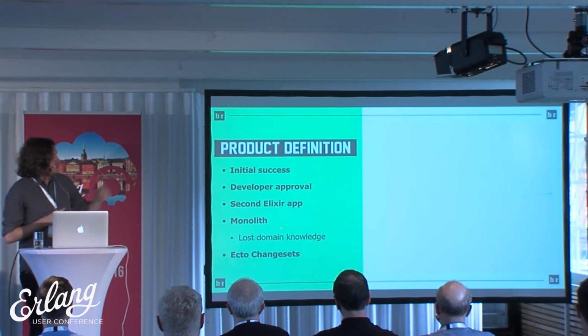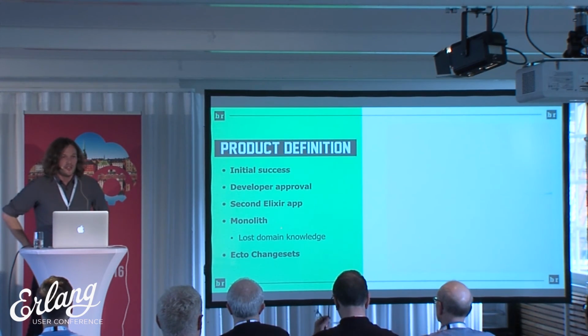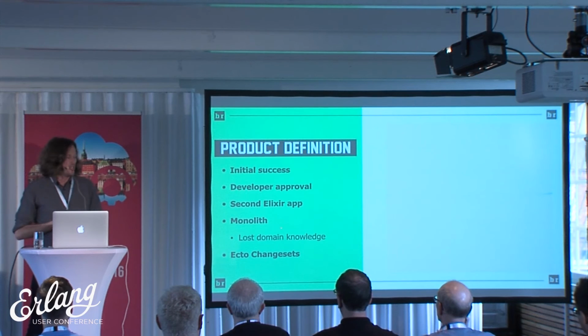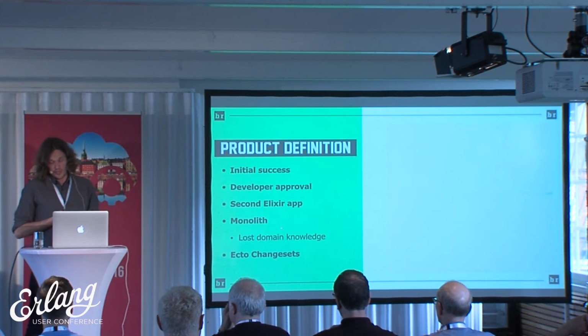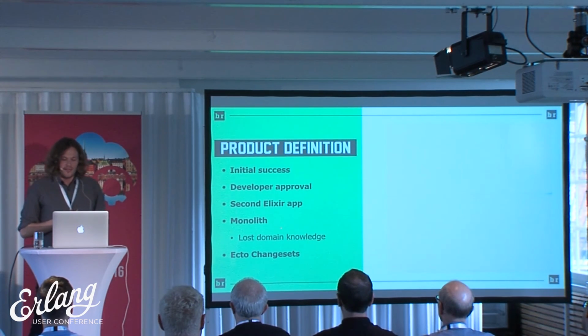And you can see in this time that nothing happened, basically. Part of the reason was because we had to figure out, so we have this 8-year-old Rails monolith. How are we going to break this apart into services? And a lot of the knowledge was lost. If you look, the Ruby code wasn't documented very well. There weren't many people there who knew what was going on. And it was quite a difficult time.